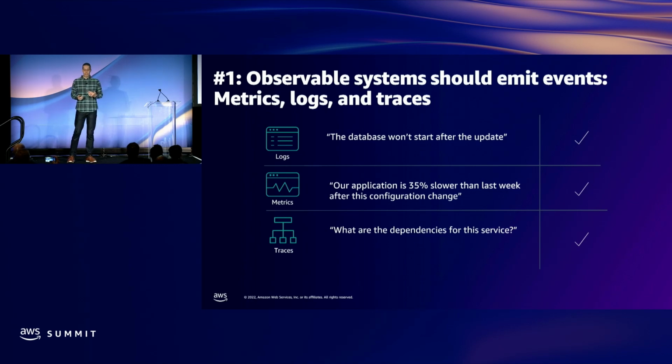Metrics help us answer the question, what's the application response time? Or is my system operating slower today than it was yesterday? Logs help us troubleshoot and debug components, right? What if a system fails and isn't starting? Or we're seeing intermittent errors. And then traces help us understand interconnectivity. By nature, microservice applications and architectures have multiple components and dependencies. So these are commonly known as the 3 pillars of observability.